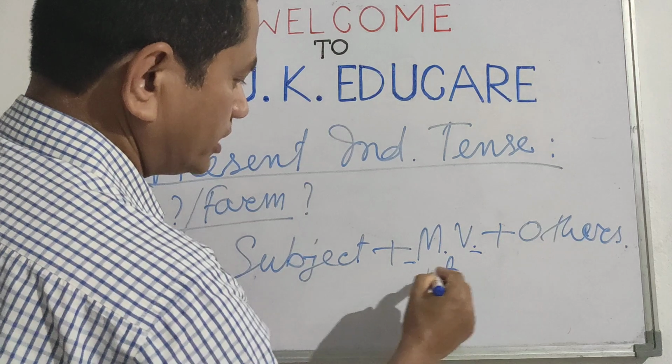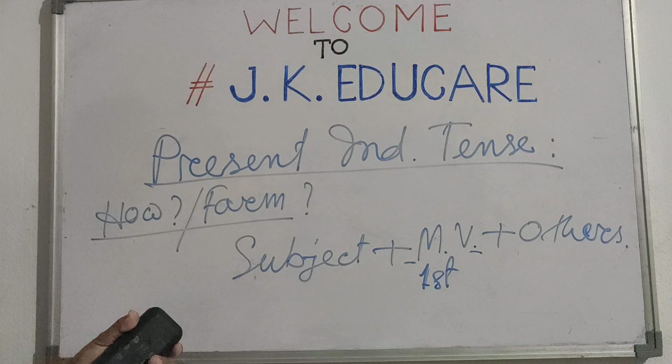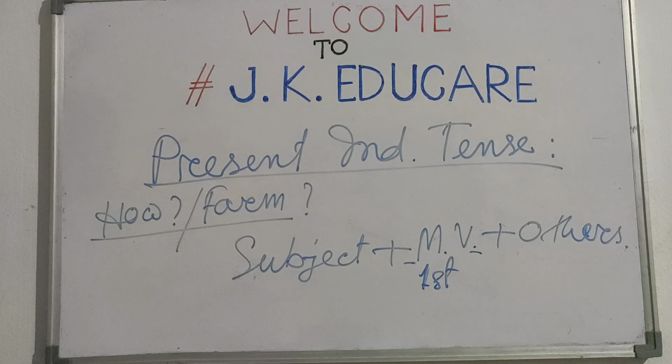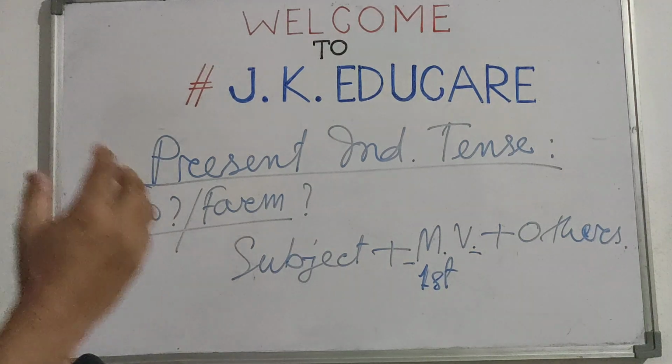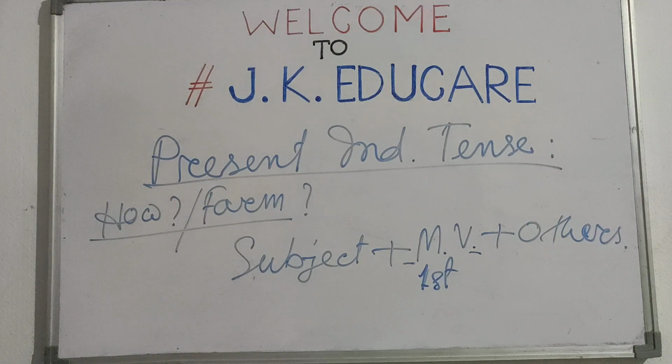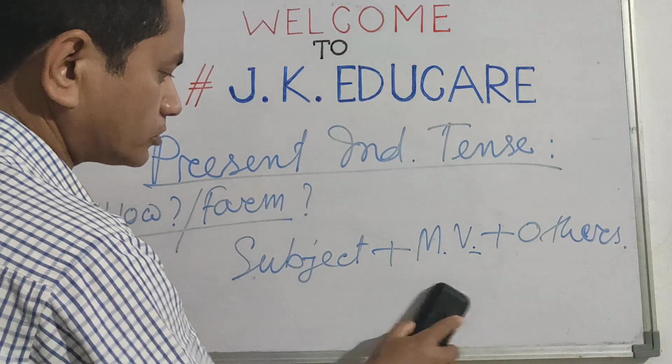In the previous class we talked about the three forms of verbs: first form, second form, third form. I think you all remember this. Now, with present indefinite tense, this subject plus main verb plus others, the first form is used. And since only the first form of the verb is used, it is very simple to write and to talk.